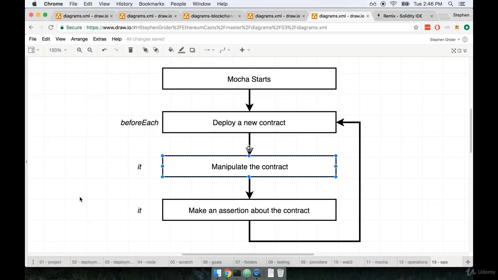Then the process of manipulating the contract is going to be slightly different for every test that we write. For example, maybe one time we want to write a test that updates a message to a new value, and then in another test, maybe we don't want to update the message at all. So in every case, we probably want to manipulate the contract slightly differently. And that means that the actual manipulation should be placed into an it block that is custom for each testing scenario. And then finally, we're going to make an assertion about the contract. And as we've said several times, assertions are always placed inside of our it blocks. So yep, this is definitely going to go into an it as well.